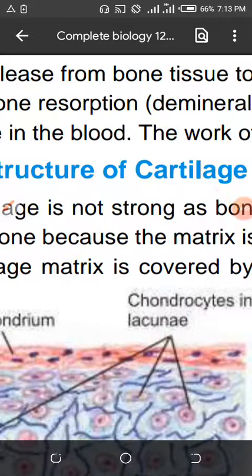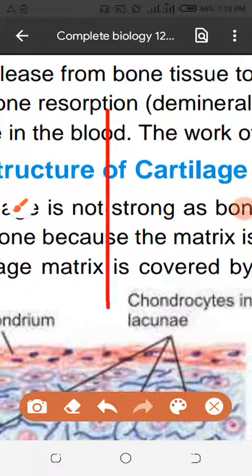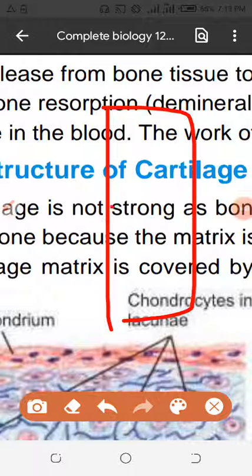Now I will tell you about the vertebral column, which is present at the back side. Back side, which side? Dorsal side. The front side, which side? Ventral side. The top side is which side? Anterior side. The lower, feet side, which side? Posterior side. One other side I should tell you is this side area. These are the lateral sides. Lateral sides are not much important.